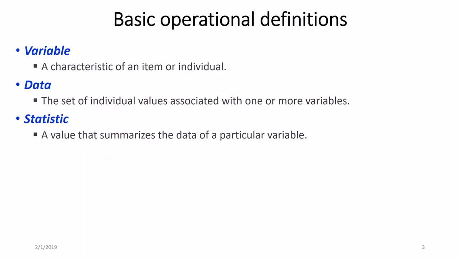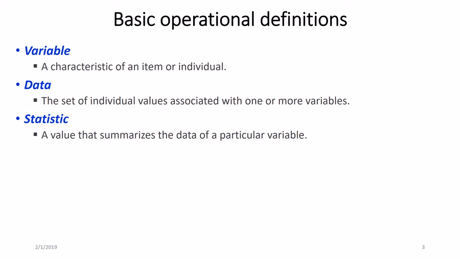Let's look at several basic definitions. A variable is basically a characteristic of an item or individual. For example, color, salary, price, etc. Data is a set of individual values associated with one or more variables.